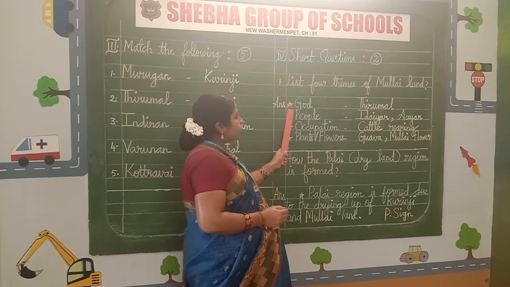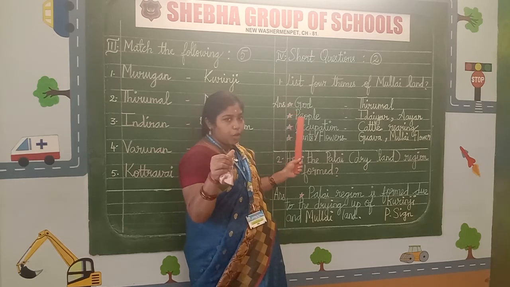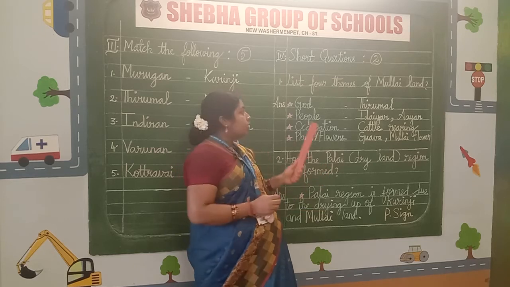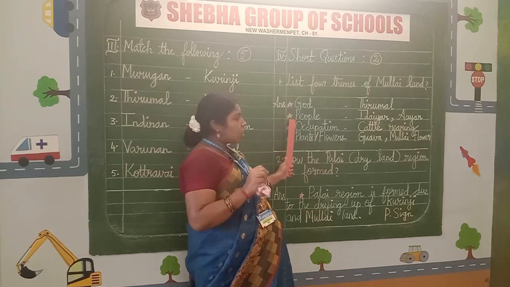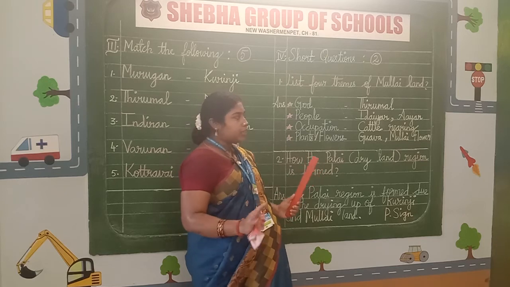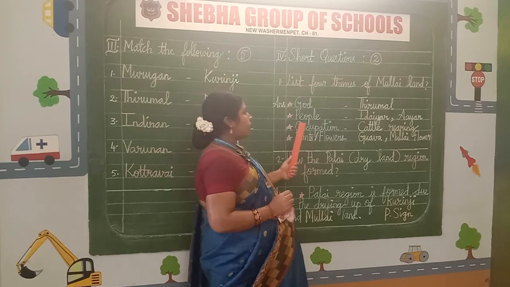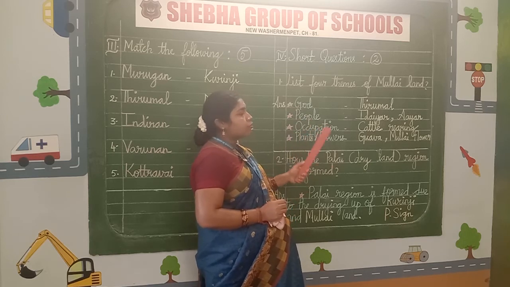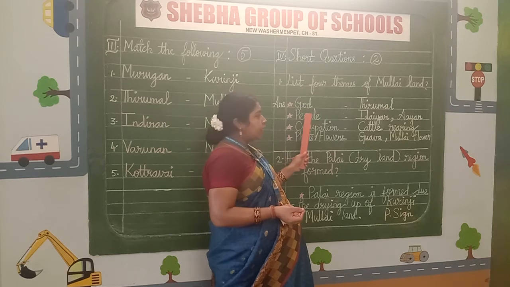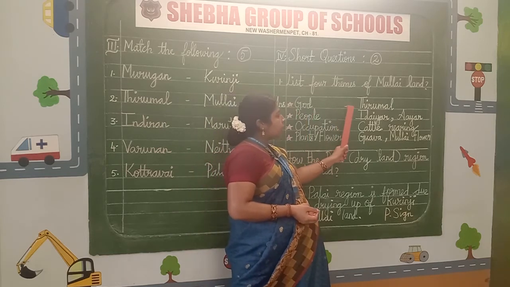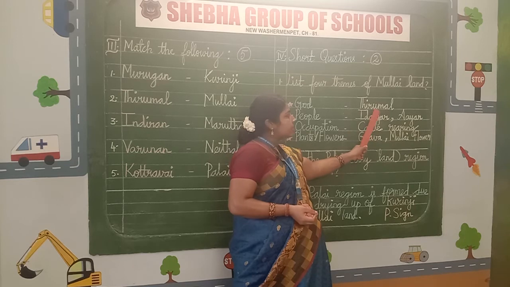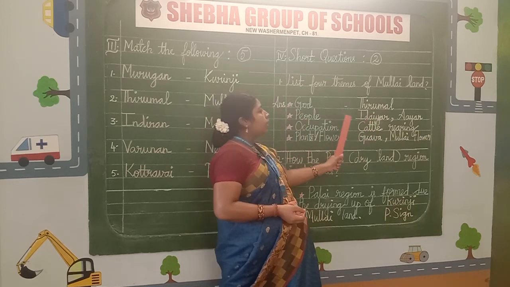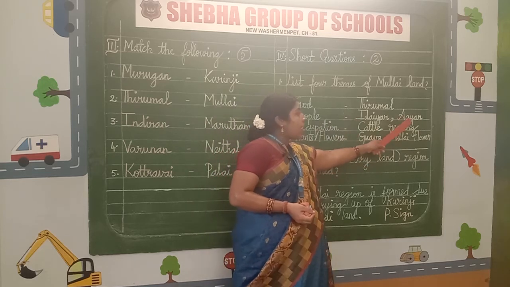So write with your pencil, children, sharpen your pencil. Draw these little stars to make your note neat. So with a pencil, draw the stars. Don't leave a line, children. Now take your blue stick pen. The first letter should be in capital. We are going to write the themes of Mullai land. So let me read it. God. Give a sufficient space and write the answer, Thirumal. God, Thirumal. People, Idayar, Ayar.